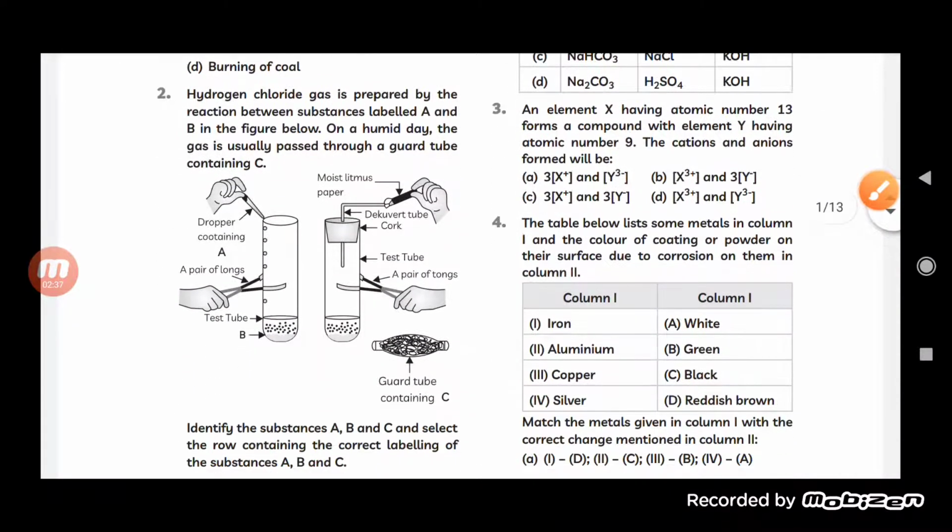Now see here. Hydrogen chloride gas is prepared by the reaction between substances labeled A and B in the figure below.